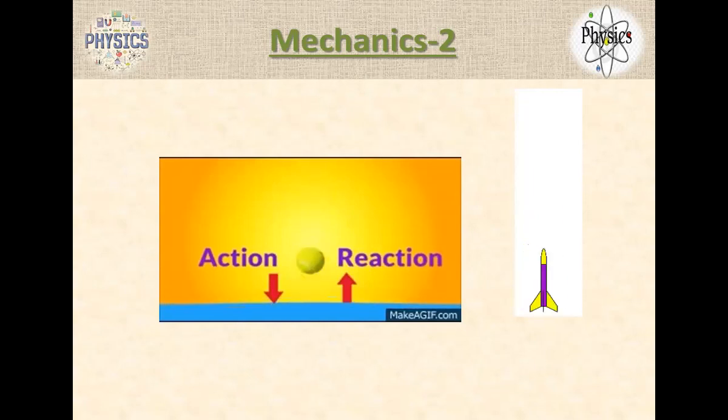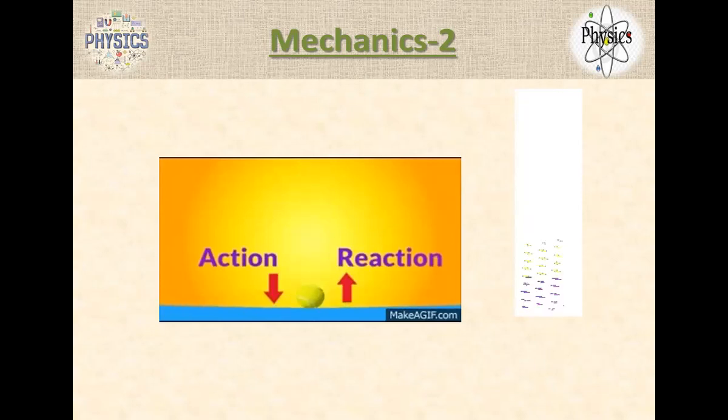And there is one more thing that we have to remember. They do not act on the same surface. Is it clear? Sir, I didn't understand. They do not act on the same surface. What is the meaning of same surface? Here there are two surfaces. One is the ball, the other one is the ground, or whatever surface you are hitting the ball on, like a wall.